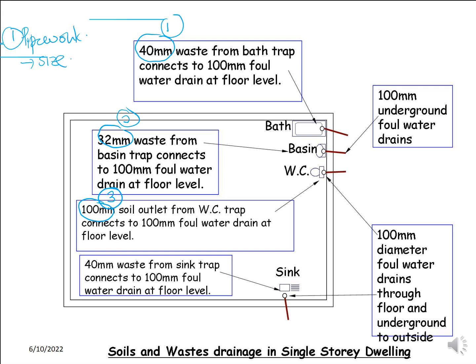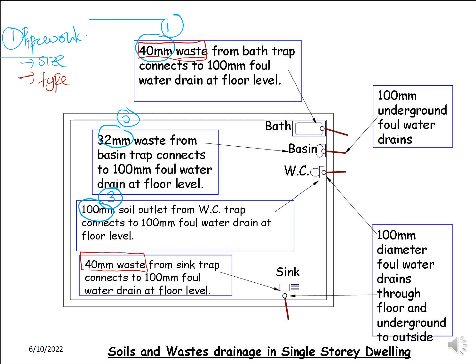So this is already 3 different sizes of the pipe. Then we also have the 100 mm for water, on the right hand side. Okay, so 3 main items based on the size. Number 2, let's say I would like you to identify based on the type of the pipe. So you can see here, this is the waste pipe, 40 mm. So 40 mm here and 40 mm here are similar, 40 mm waste pipe, so still under the same item.